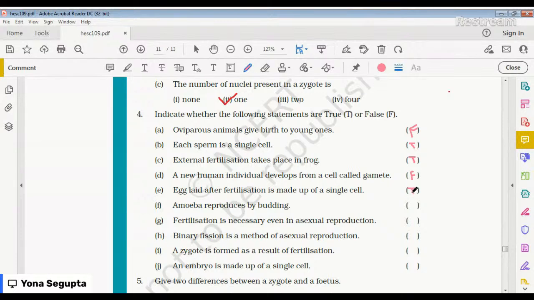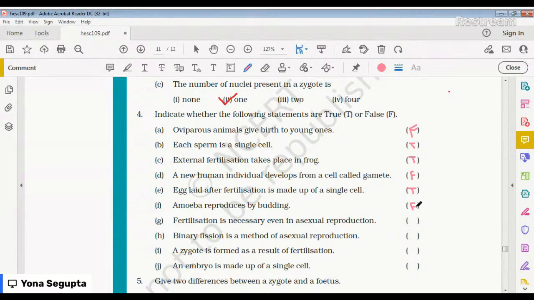Eggs which are laid after fertilization are made up of only a single cell, because an egg is one single cell. But if it was young ones, like viviparous animals such as human beings, it would have been many cells, multiple cells. Okay, next is, amoeba reproduces by budding, and this is false. Quickly tell me why it is false. How does amoeba reproduce?